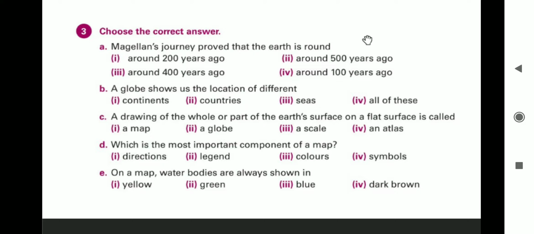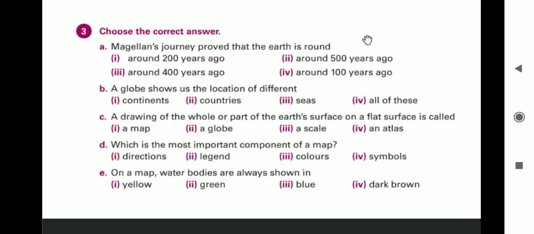Second one. A globe shows us the location of different dash. Now, continents, countries, seas, or all of these. The globe shows us the location of continents also. It shows countries also. It shows seas also. So, the correct answer is all of these. Please put a tick on all of these.